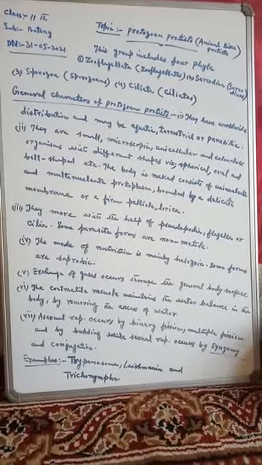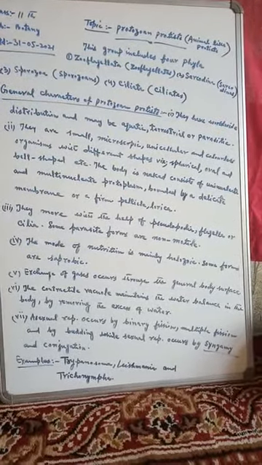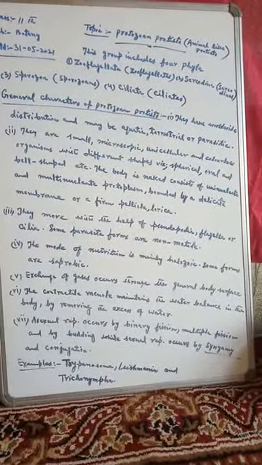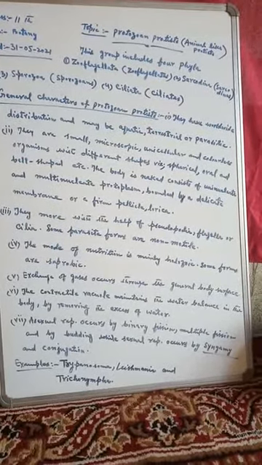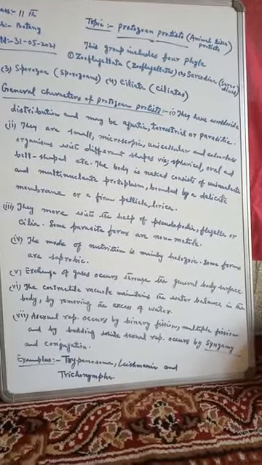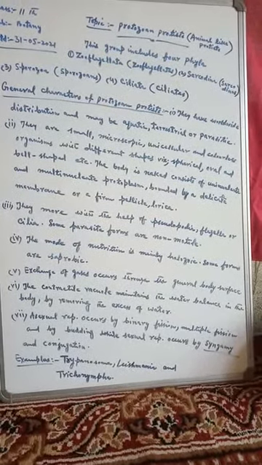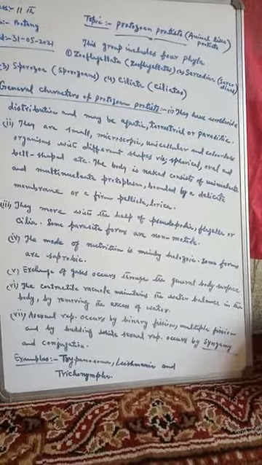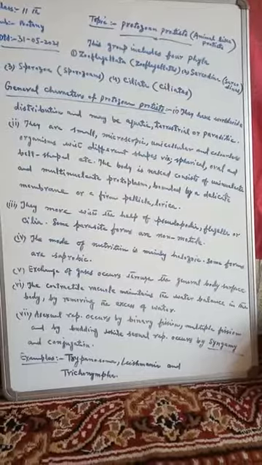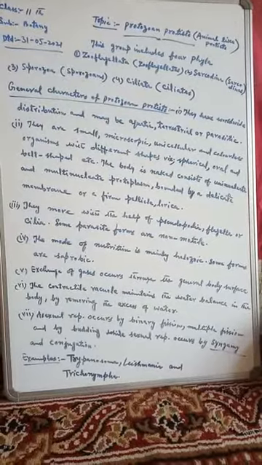The third general character is locomotion. Locomotion is effected by pseudopodia, flagella, or cilia. You should remember that Protozoan Protists move by pseudopodia, flagella or cilia. Some parasitic forms of these Protozoan Protists are non-motile, that means they do not move.